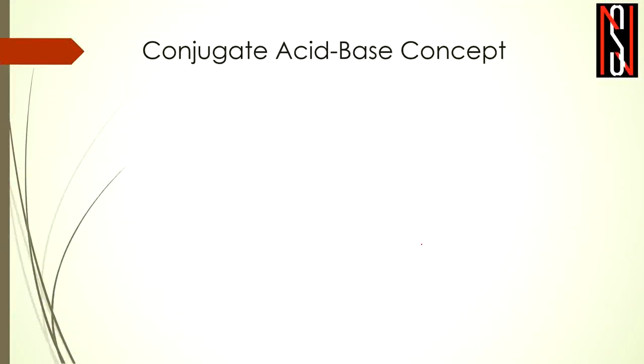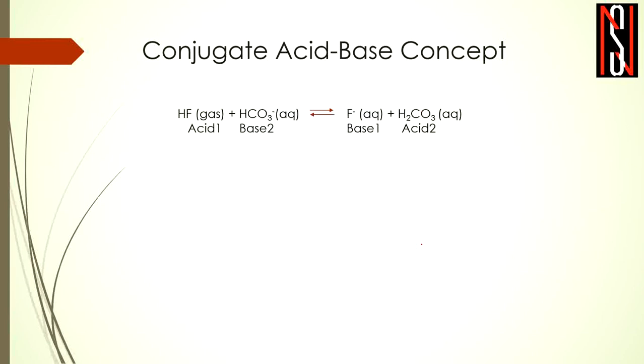Then the next thing we need to know is how to calculate or determine the conjugate acids and bases of different substances. Before we go to that, we are just considering this example, HF plus HCO3 minus, which is an acid base equilibrium being converted to F minus and H2CO3. So here HF is donating a proton, so it is regarded as an acid, and HCO3 minus is accepting that proton, so it can be regarded as a base.